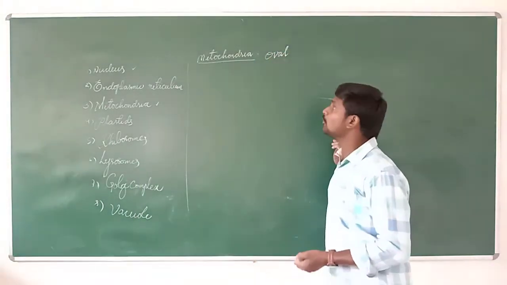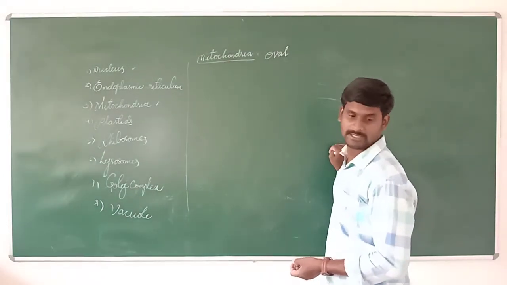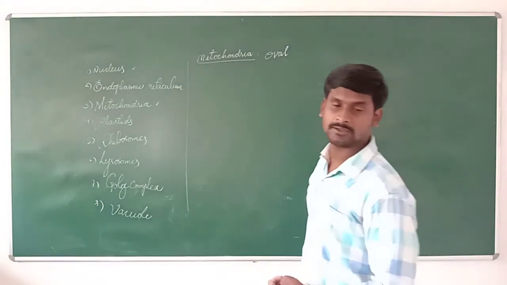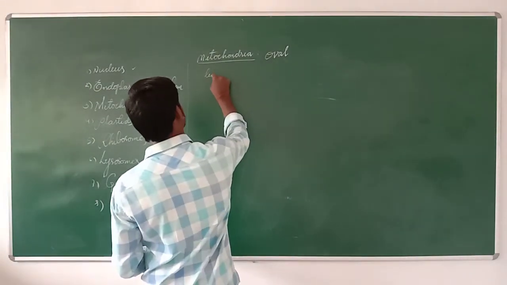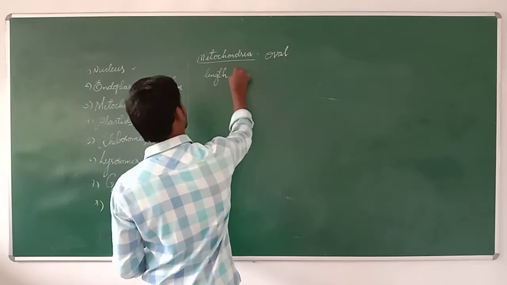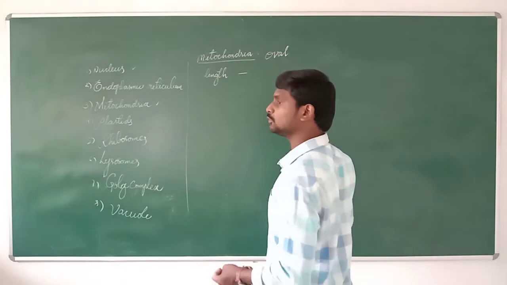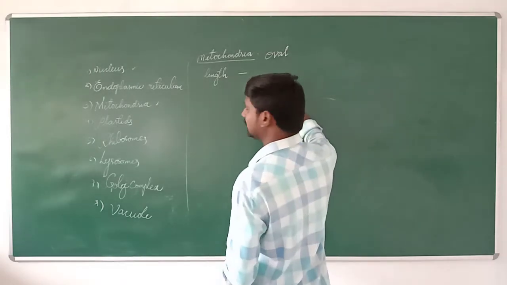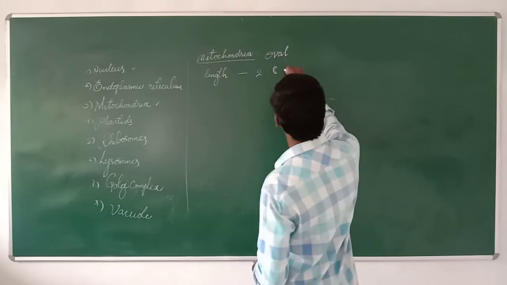Actually, the length of the mitochondria is 2 to 8 microns.